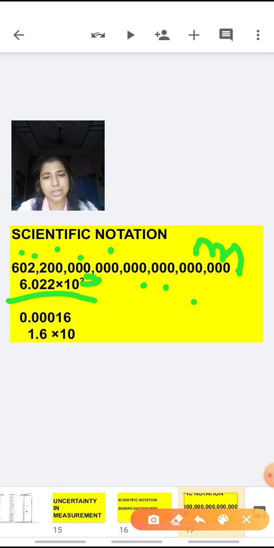You all have learned all these things in mathematics also. I don't think it will be harder for you now. Now similarly, suppose the decimal point, instead of being present at the end of the number, is present in the beginning of the number.